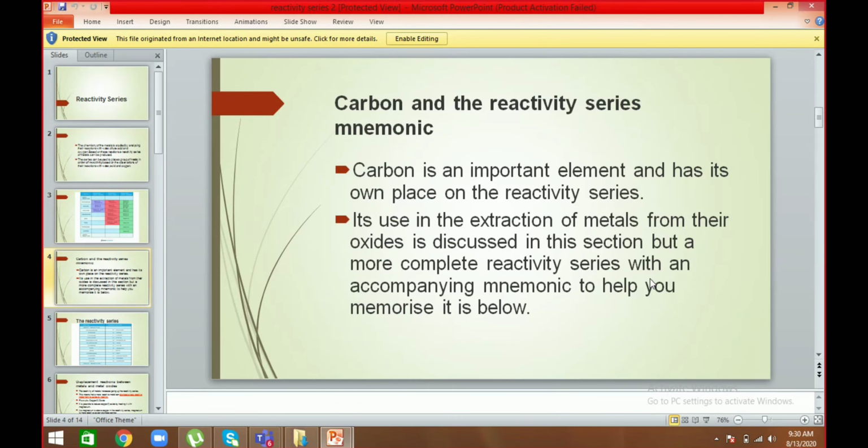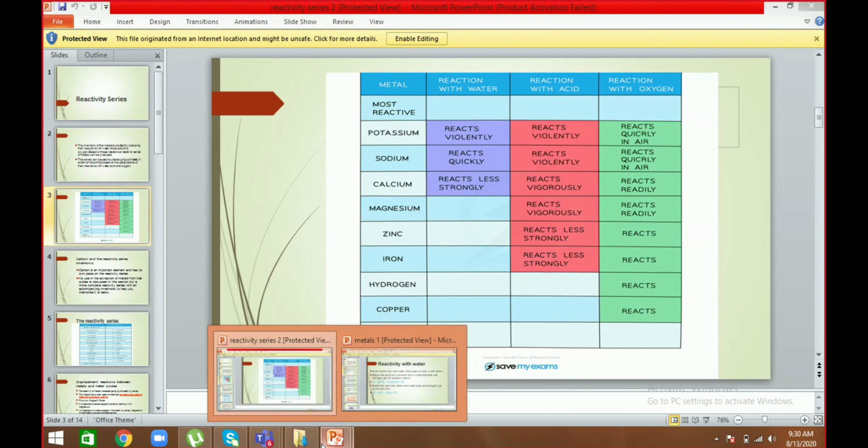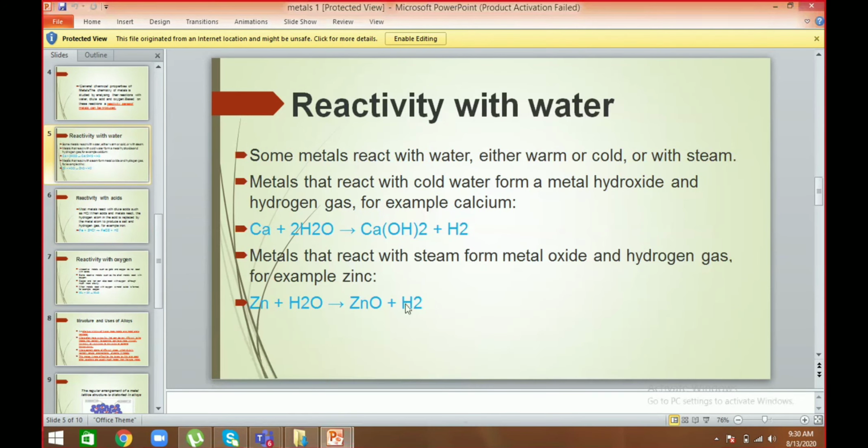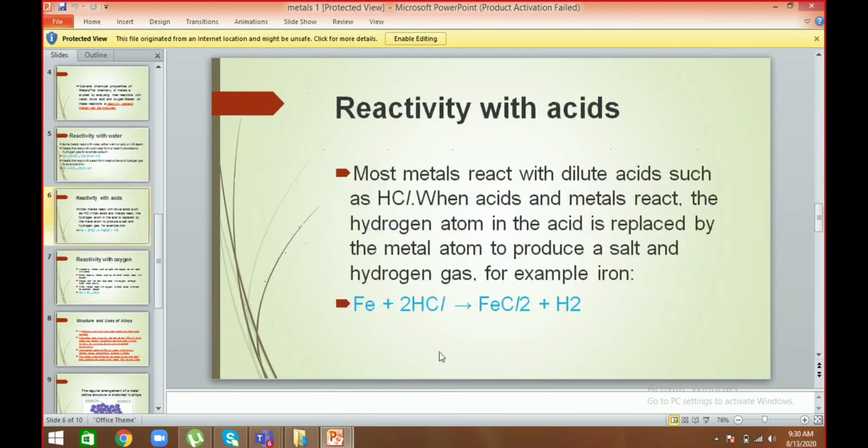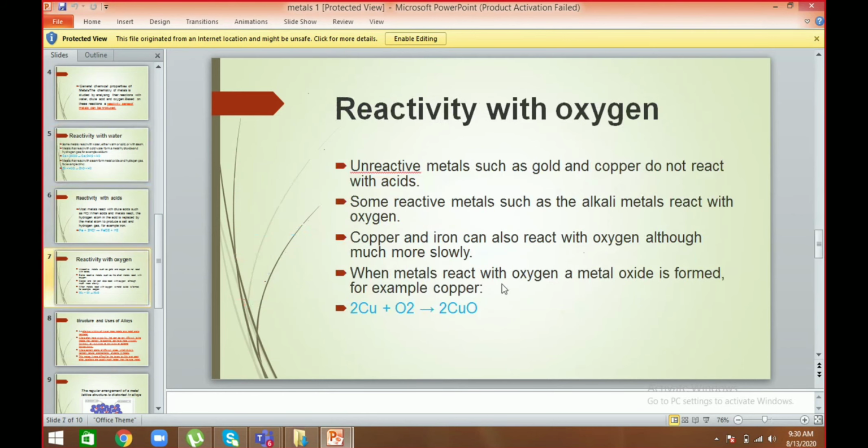And then we saw their products. With cold water they form metal hydroxide, with steam they form metal oxide, with the acids they form salt and hydrogen gas, and they form their oxides. So this was all about what we discussed today. If you have any questions, you can ask me.